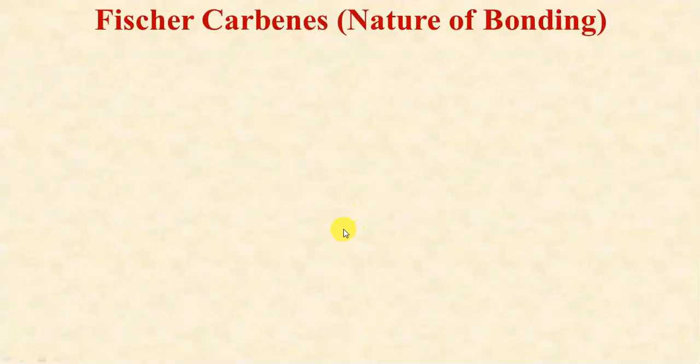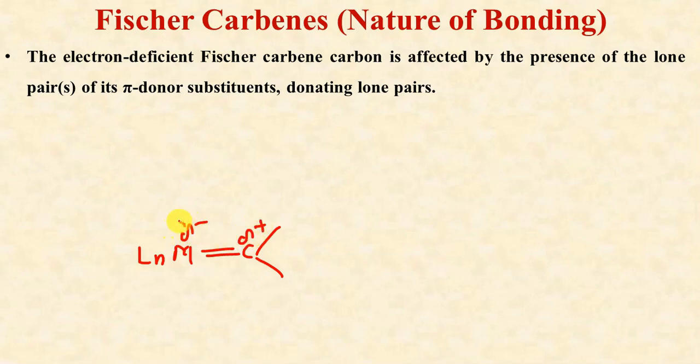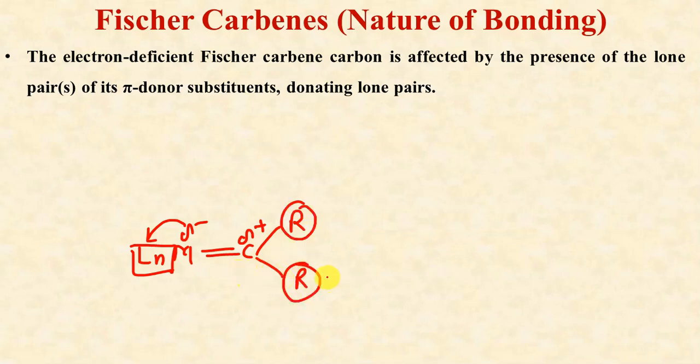Again we are continuing with the Fischer carbene nature. The electron deficient Fischer carbene is affected by the presence of lone pairs of a pi donor. This is again a very important point, because we know that in the case of the metal, the carbon has a partial positive charge and the metal a partial negative charge, and this negative charge can be transferred to these pi acid ligands. Now in this slide we are discussing the nature of the substituents present on the carbon atom.